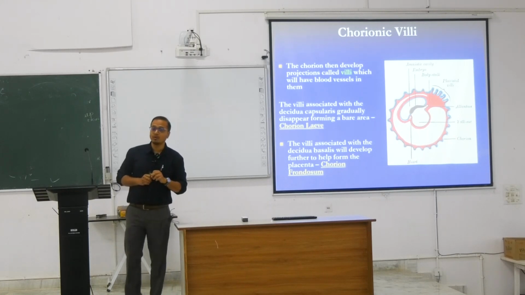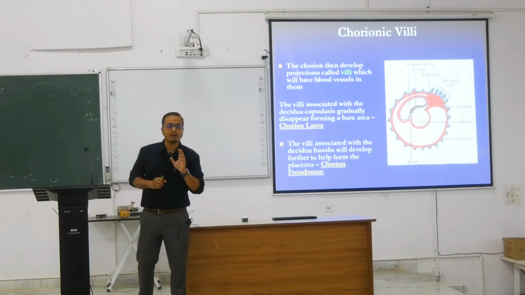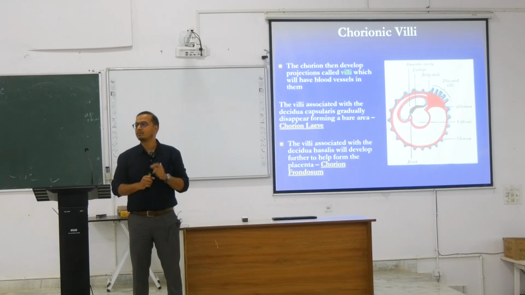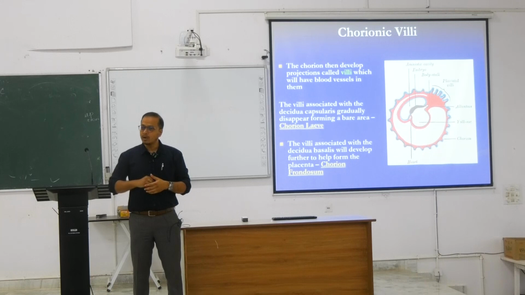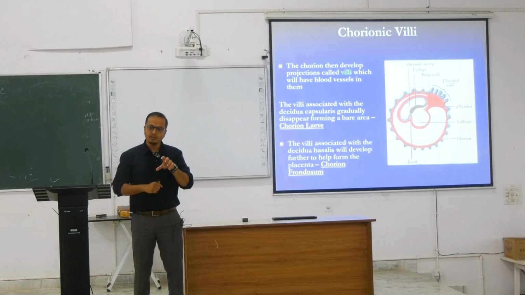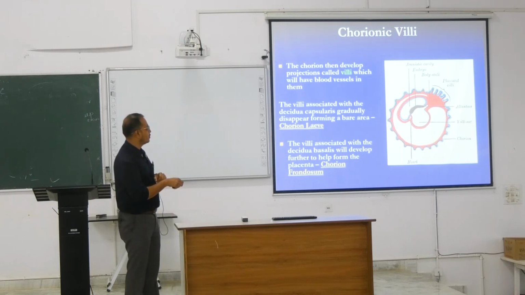We understand what the chorion is. There are three layers, and the chorion has finger-like projections which we call chorionic villi. Now these chorionic villi are of two types. One is going to be absorbed and vanish, and one of them is going to remain. The remaining chorion is the point of concern. This remaining chorion we call placental chorion.